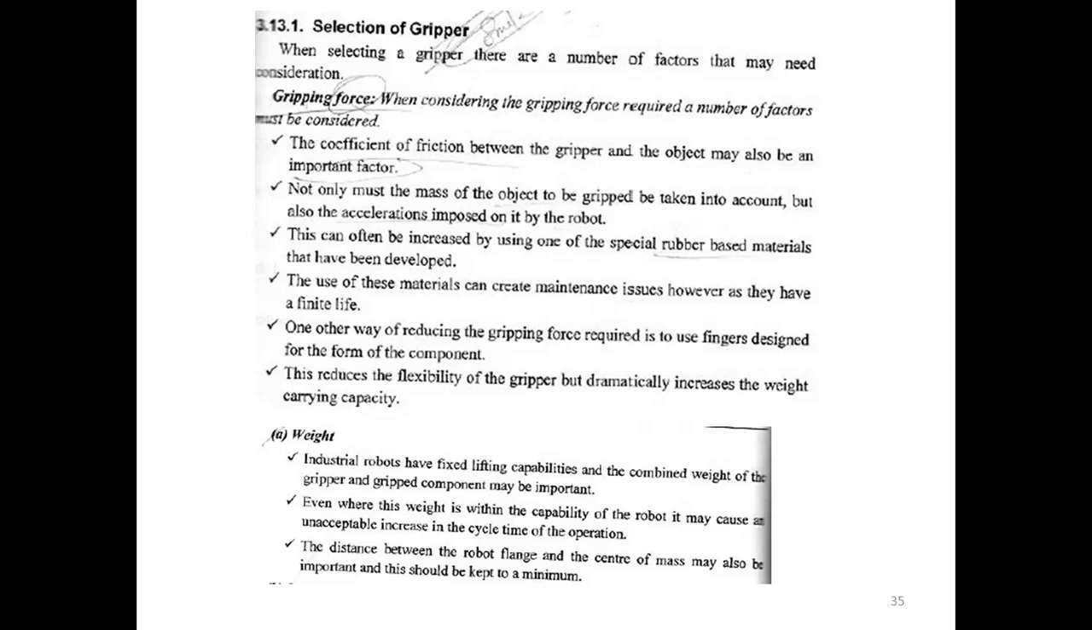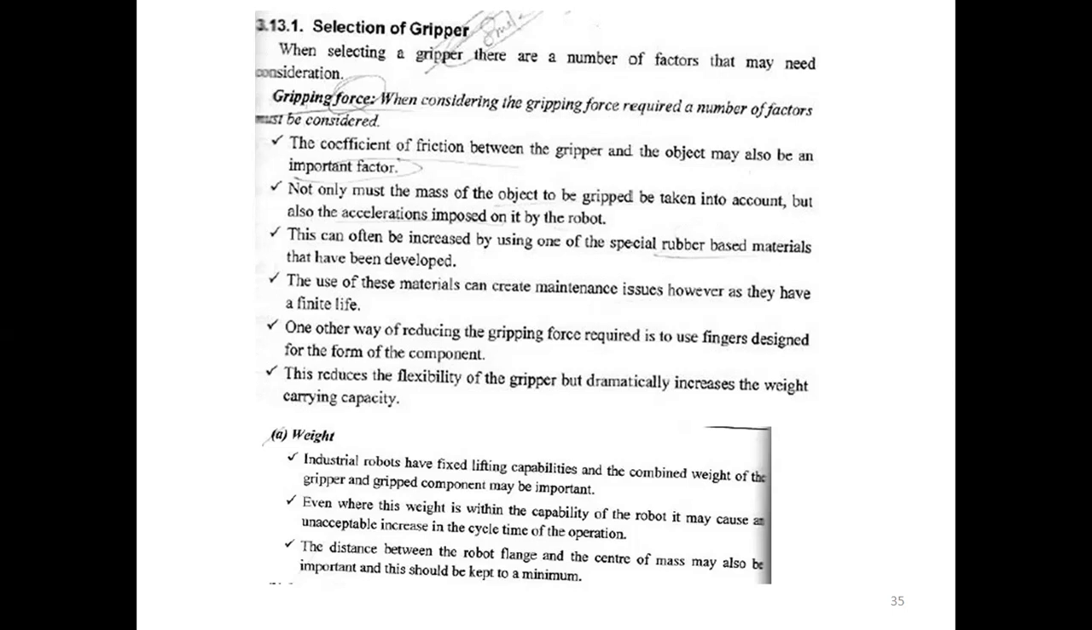The next thing we have to consider is the size, and similarly we have to check the variations. Apart from that, the coefficient of friction between the gripper and the object may also be an important factor. Not only the mass of the object, but also the accelerations imposed on it by the robot. This can often be increased by using special rubber-based materials which have been developed. However, the use of these materials can create maintenance issues, as they have a finite life.